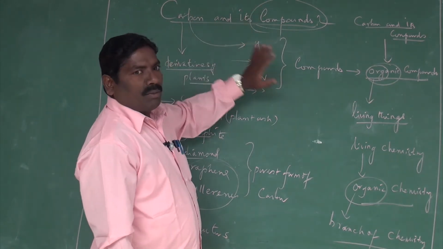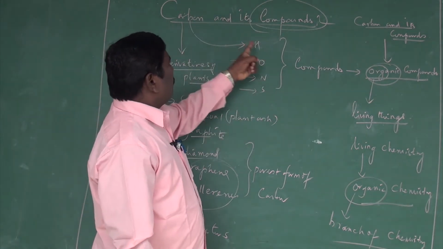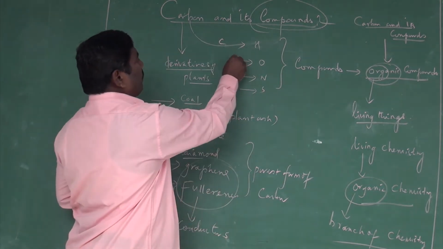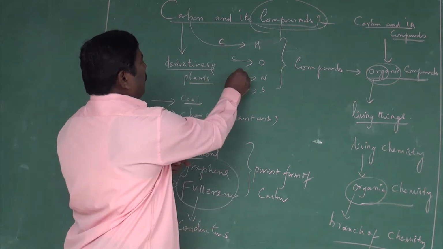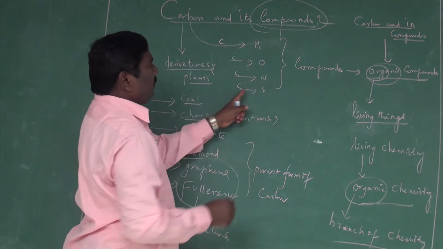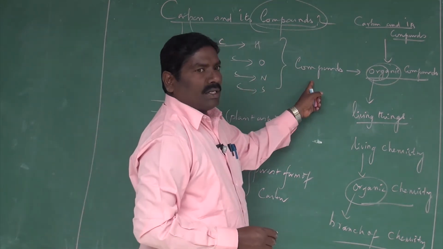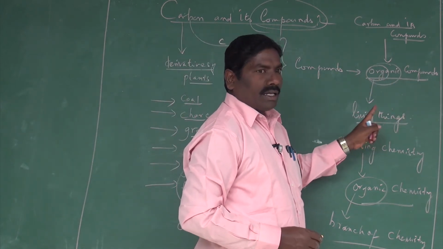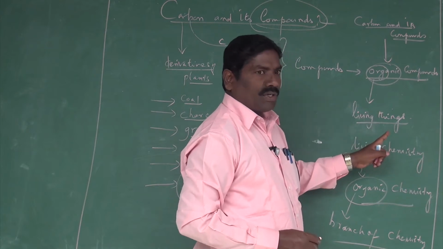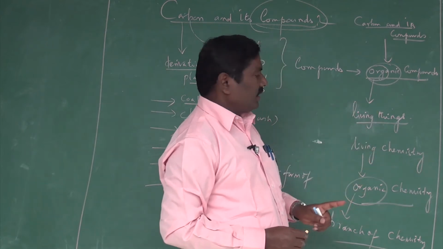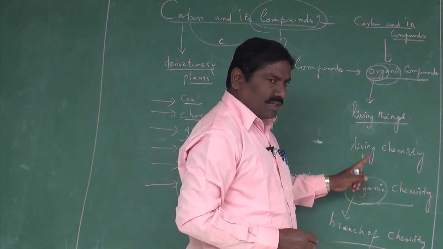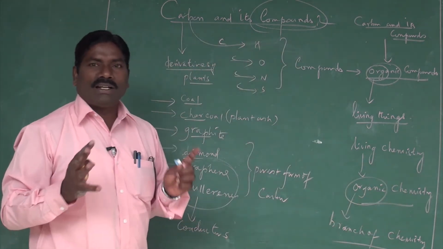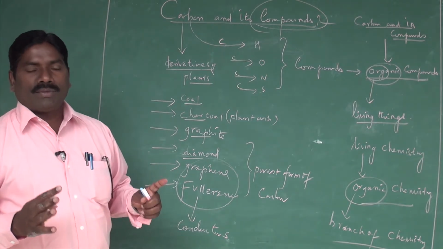Carbon and its compounds means carbon combined with hydrogen, carbon combined with oxygen, carbon combined with nitrogen, carbon combined with sulfur, which produces compounds. These compounds are called organic compounds. Organic chemistry is what we can call living chemistry, the chemistry of things present only in living things. It is a branch of chemistry. This is the fundamental learning point about organic chemistry.